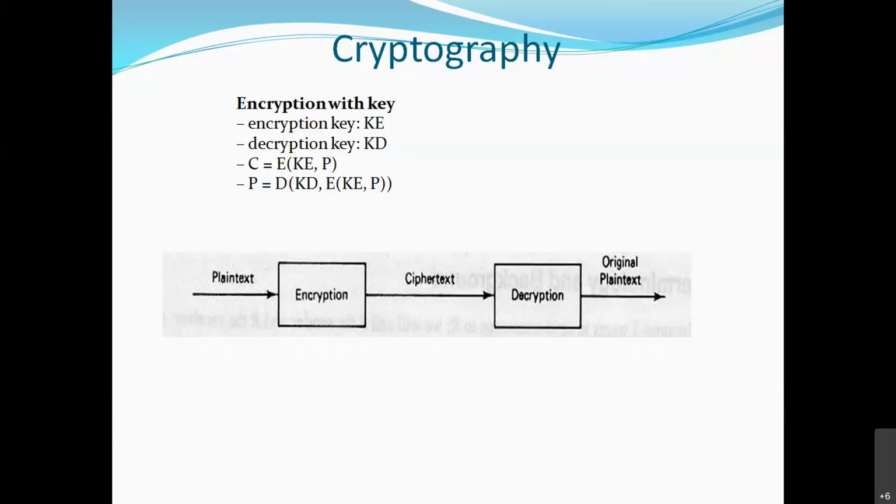The function used, the algorithm used, is capital D, that is the decryption algorithm. The key used is the decryption key, that is KD. And what is it going to decrypt? The C. The C as I have written, that is E in brackets KE comma P. So this is how you can represent ciphertext and plain text with the help of these mathematical terms. I hope you have understood how it is represented. Yes? Just use the chat box to respond to me so that I come to know whether you have understood these concepts or not.